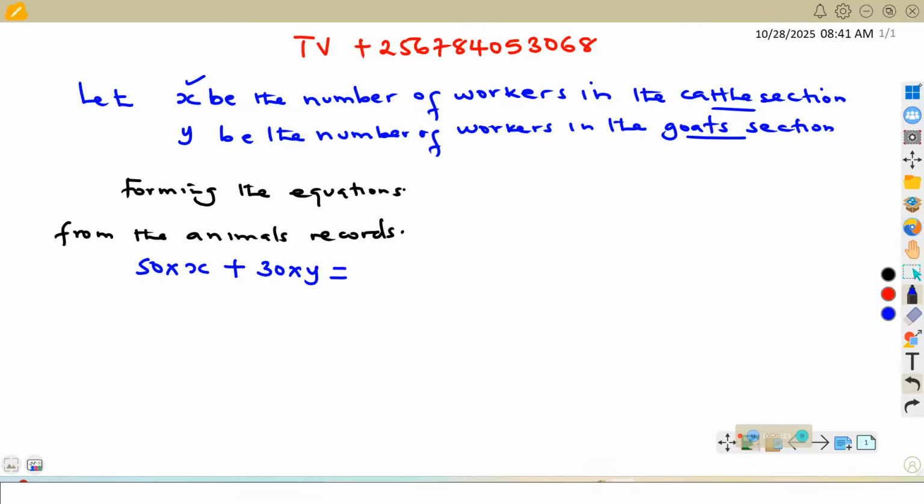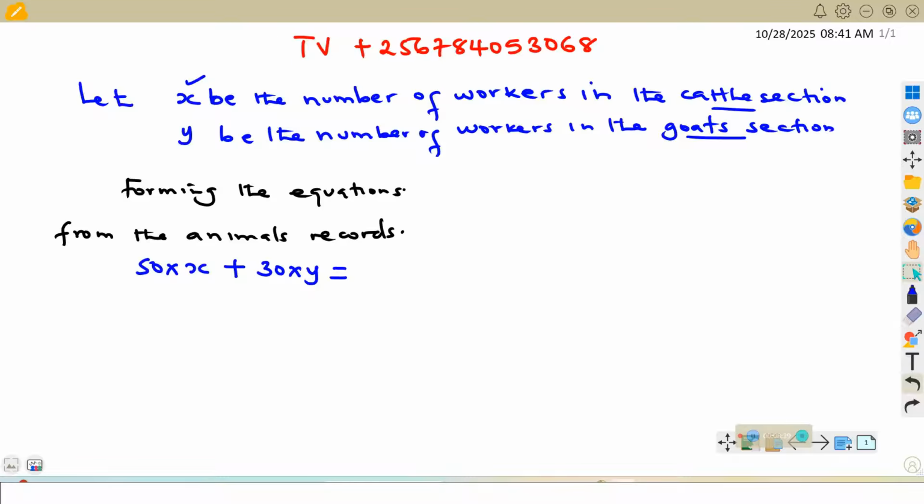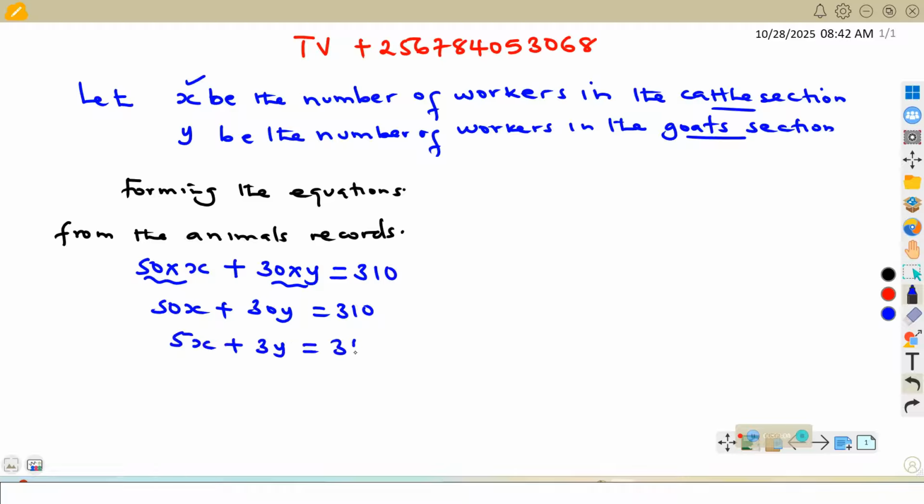And this should be equal to the total number of animals on the farm, which is 310. So this will be the total number of animals in the cattle section, this will be the total number of animals in the goat section, and in total, all of them equal 310. So from here, we have 50x plus 30y equals 310, which we can simplify by dividing through by 10. This will be 5x plus 3y equals 31, and we can call this equation number 1.